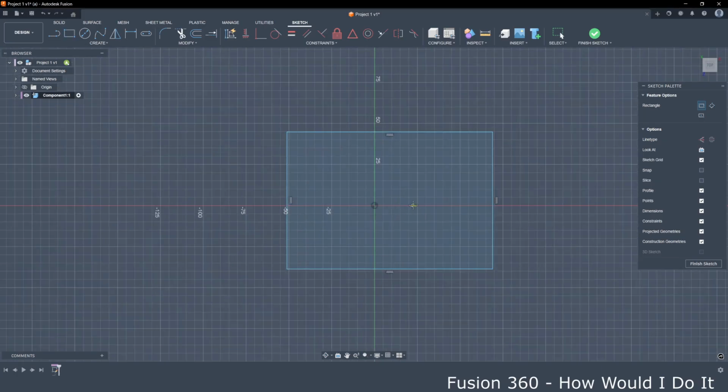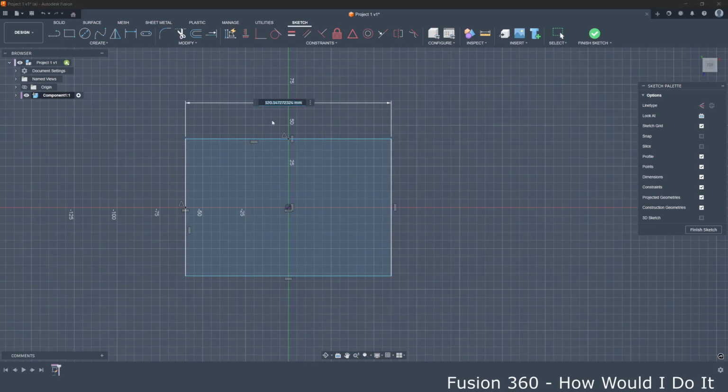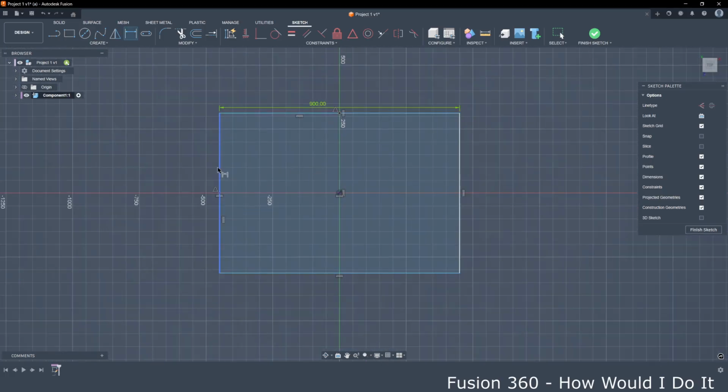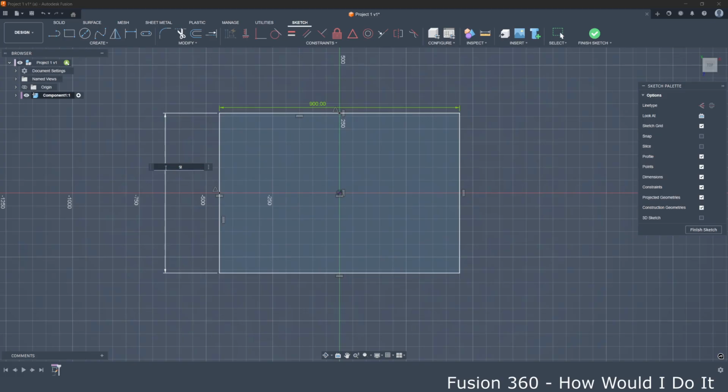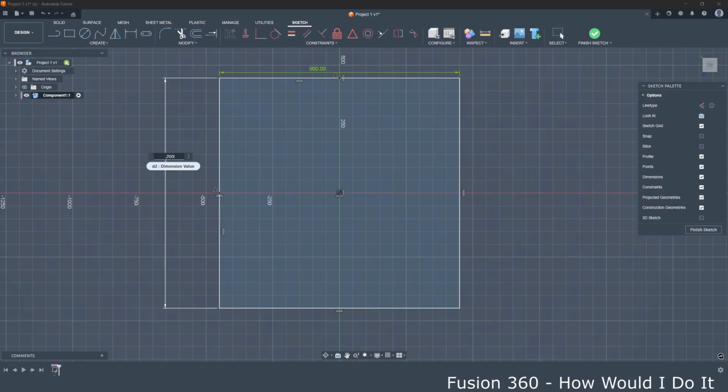Rectangle. Dimensions at this point are not so important, since we will many times edit dimensions, I guess. But I will put some dimensions, let's say 900 millimeters there and 900 millimeters here, or let's say 700 millimeters.